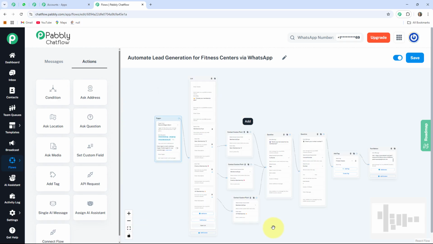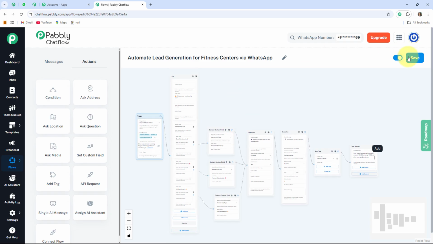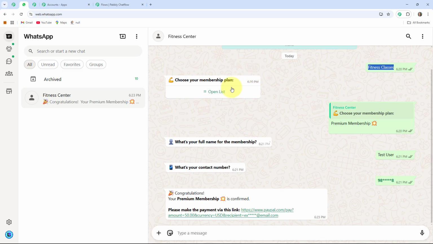So now our chatbot is completed. So basically this is the final look of our flow for creating a WhatsApp chatbot that automates lead generation for fitness centers. After the completion of your flow, you have to click on this save button, so that your flow will be updated. You can use this automated lead generation bot for fitness centers to streamline and enhance your customer engagement process. This chatbot is designed to respond instantly to user inquiries 24/7. This bot will automatically respond to your users like this. And the best part is, this bot is created without requiring any coding or programming skills.